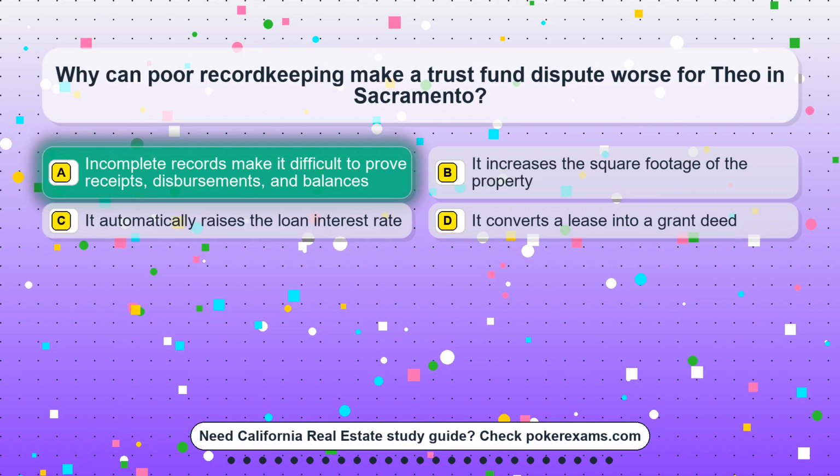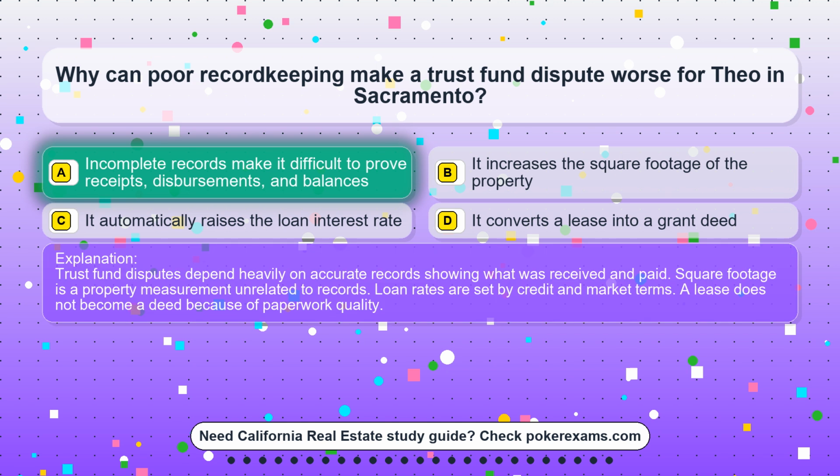The correct answer is option A. Incomplete records make it difficult to prove receipts, disbursements, and balances. Trust fund disputes depend heavily on accurate records showing what was received and paid. Square footage is a property measurement unrelated to records. Loan rates are set by credit and market terms. A lease does not become a deed because of paperwork quality.